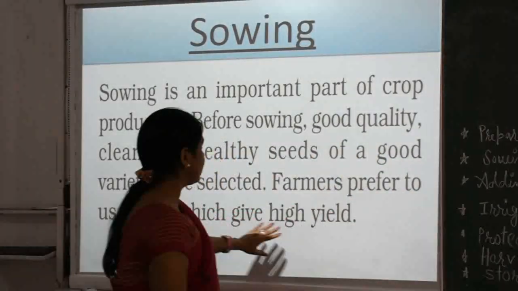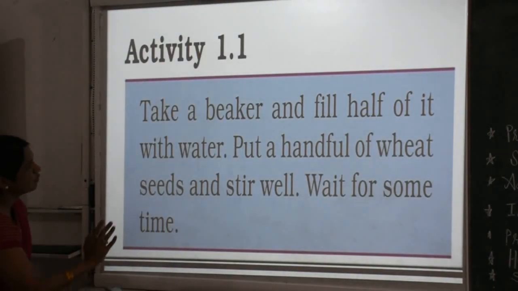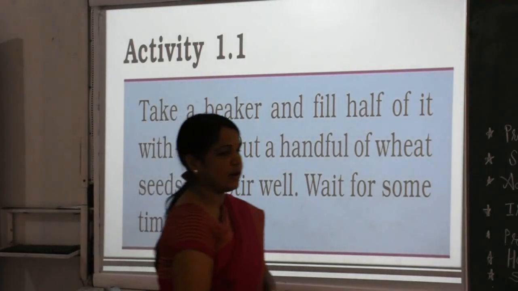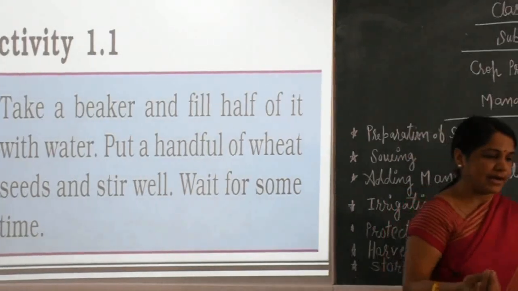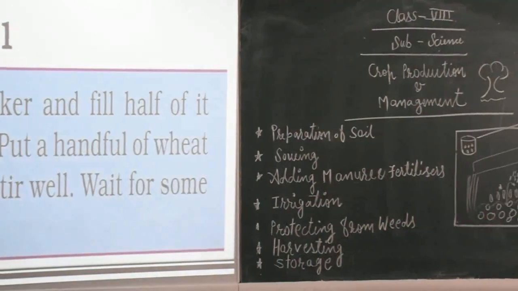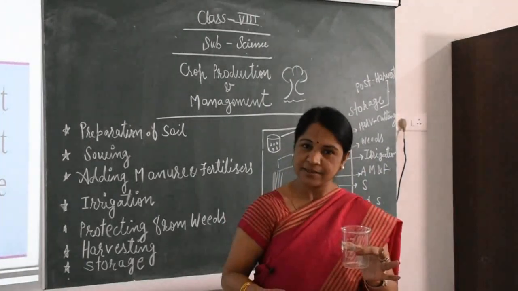So I will show this to you with an experiment. First children, I want to show you a very small activity. Kindly focus here. At first, this is called a beaker.